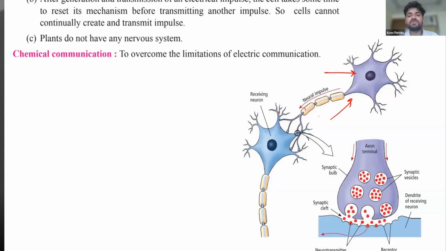If it is the first one, it will receive the impulse from sense organs. But if it is a later one, it might receive the signal from the synaptic terminal of the adjacent neuron.